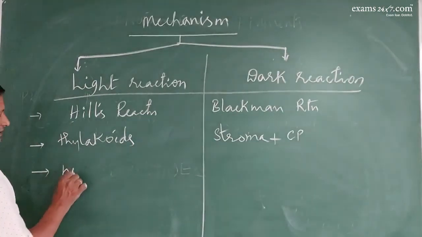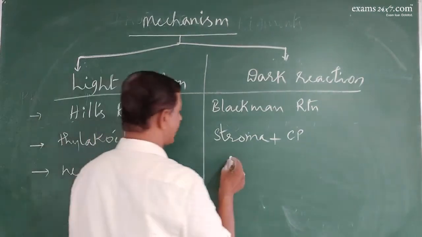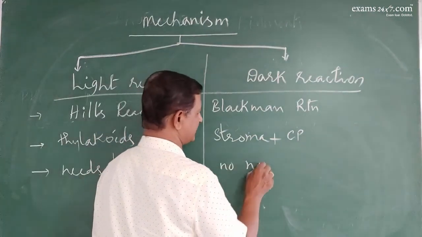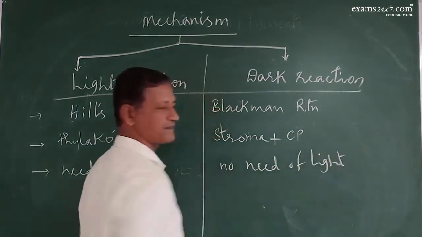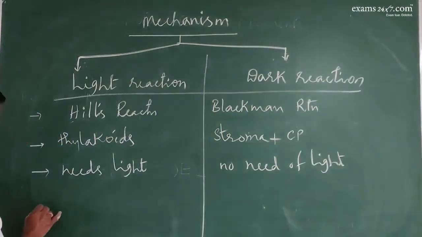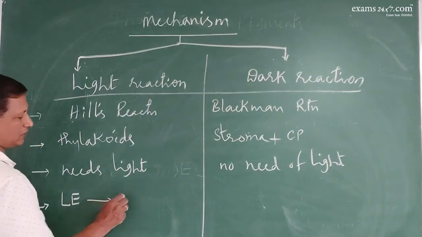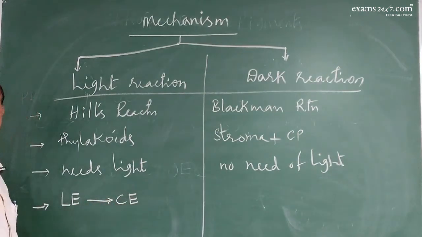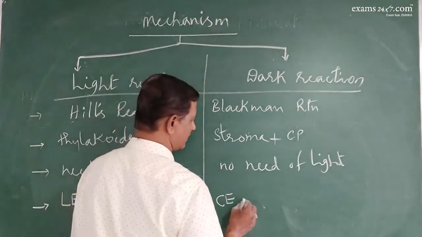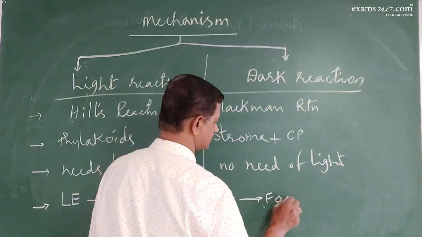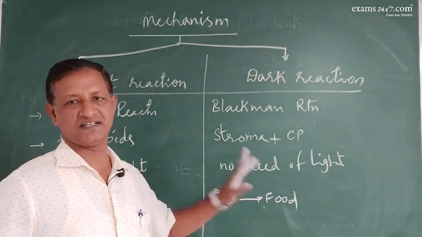Light reaction needs light. Dark reaction doesn't need light. In light reaction, light energy is converted into chemical energy. Using the chemical energy, food is synthesized.